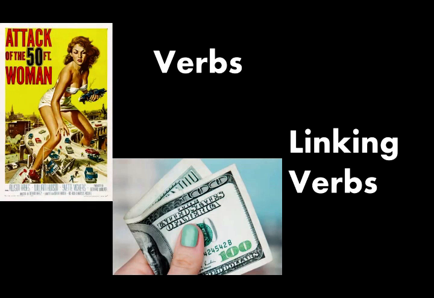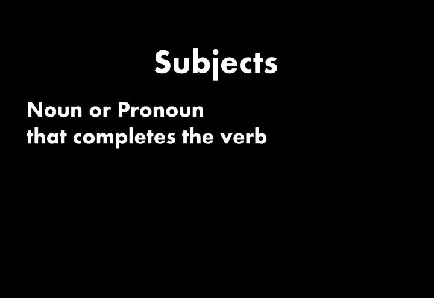If you feel confused about verbs or aren't sure of the difference between action verbs and linking verbs, stop this video right now and watch the more detailed video on action versus linking verbs available in our Canvas course. A subject is the noun or pronoun completing the verb. Remember that nouns are person, place, or thing words. Pronouns are short words that stand in for nouns, like he, she, and they.